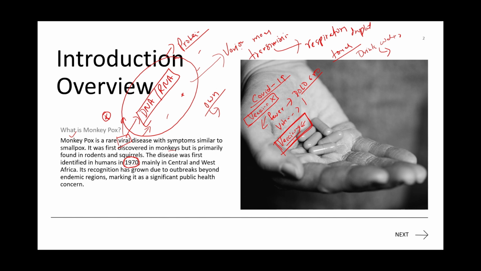It was mainly found in Central and West Africa at first, and its recognition has grown due to outbreaks beyond the endemic regions, marking it a significant public health concern. Even right now, monkeypox is generally in the region near the Congo and all, in the Africa region.